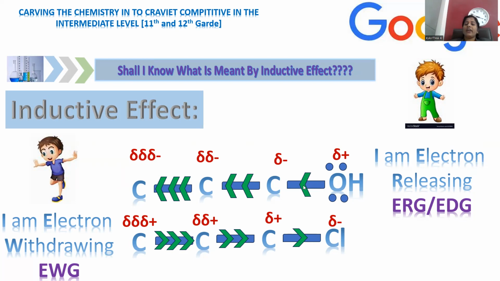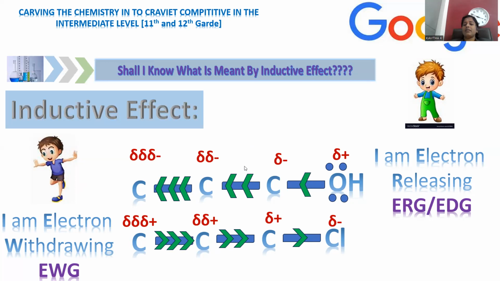We have to see the head of the arrow. The arrowhead is indicated towards the carbon. That's the reason it shows what? Electrons released from the functional group, so that carbon is gaining electron density. Electron rich nature can be mentioned with the negative sign, so let me mention partial negative.